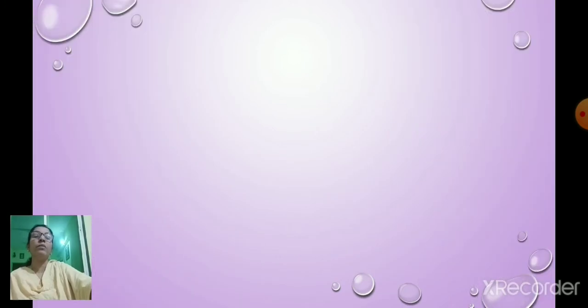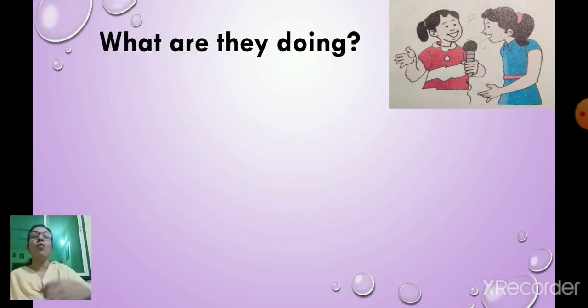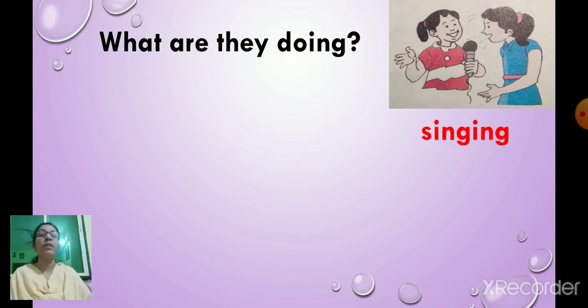Now look at the picture again. Now see, we can see two girls. What are they doing? Now here also what is used? What are they doing? Here there are how many girls? Two girls. Okay. So we use they. What are they doing? Let us see the action. What action are they doing?